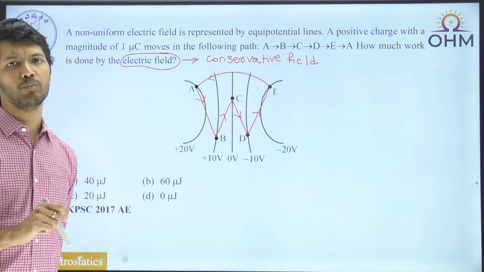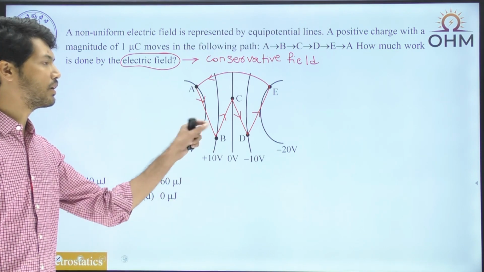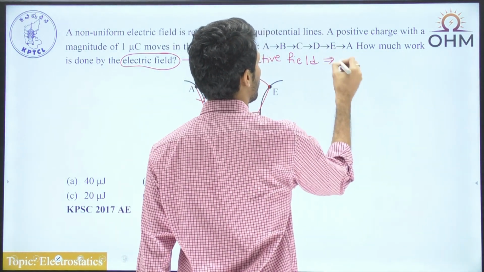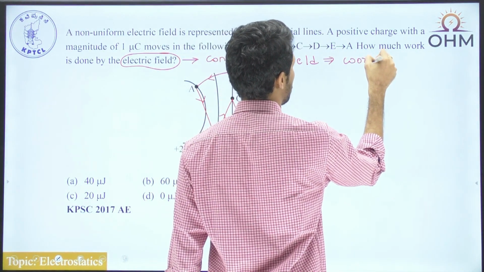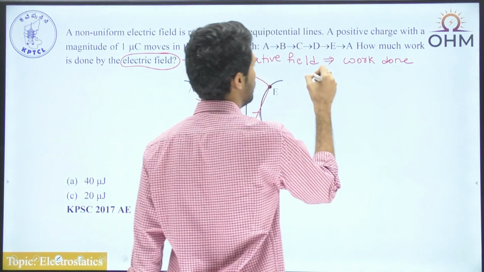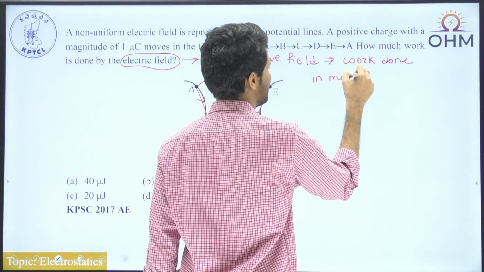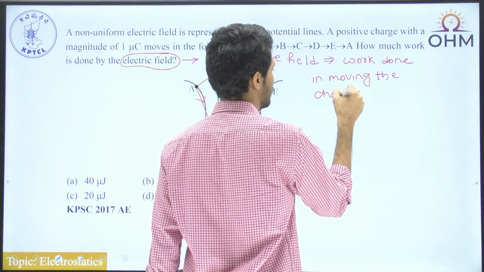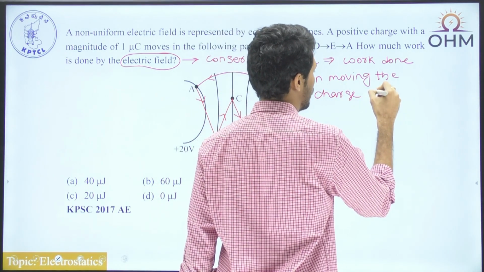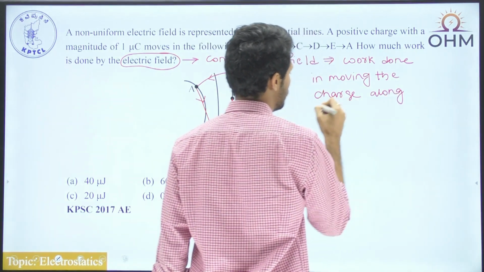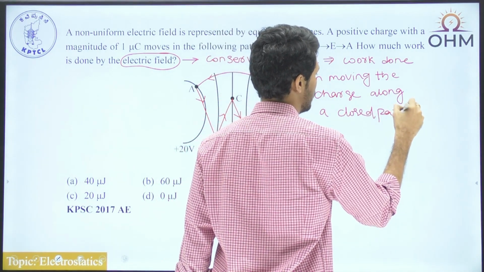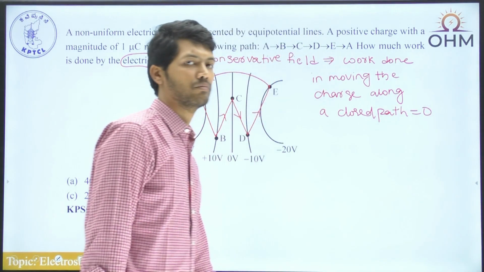But whenever the charge is moving in a closed path, in that case, the work done becomes equal to 0. So because of that, work done in moving the charge along a closed path is equal to 0.